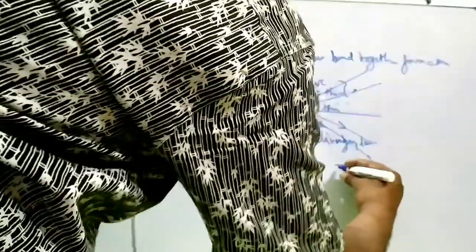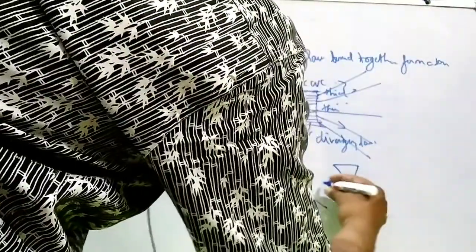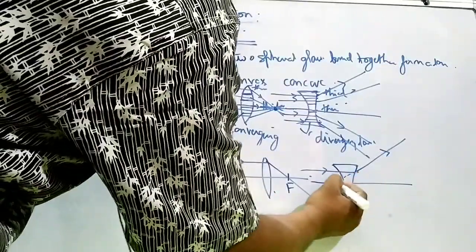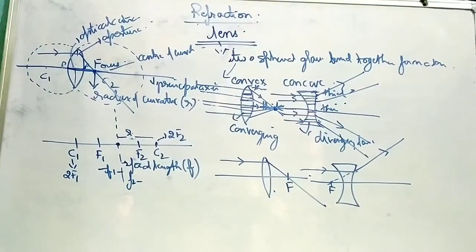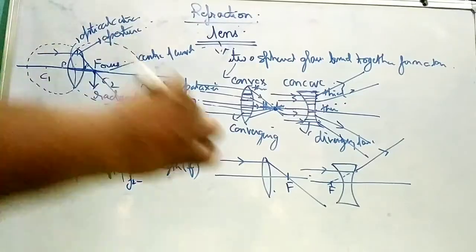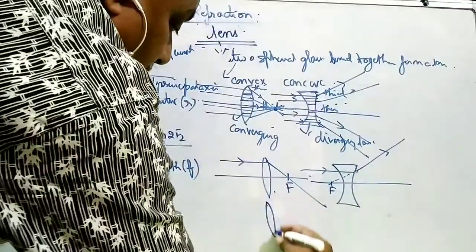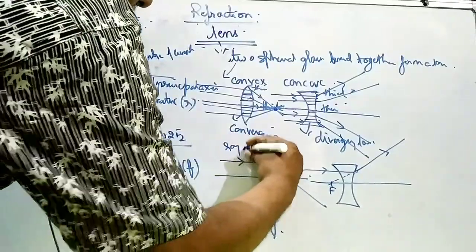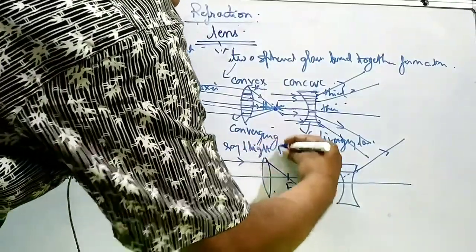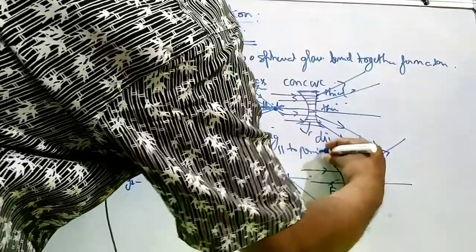But if we consider the second, the concave lens, if the ray is parallel to the principal axis, after refraction it will move away. But when it is produced back, it will always pass through focus. Is this clear? Number second, when the ray of light is parallel to the principal axis